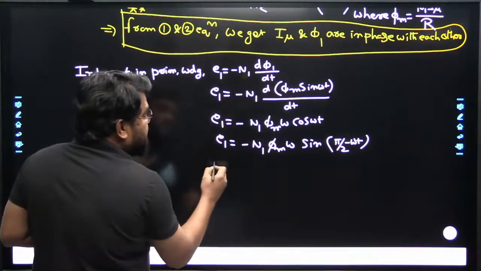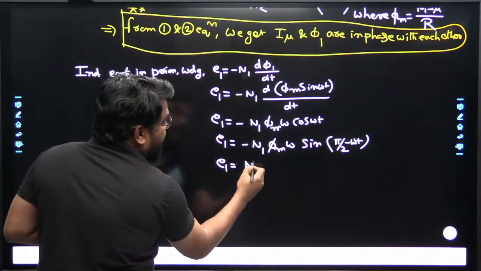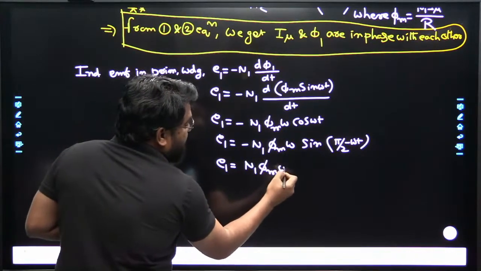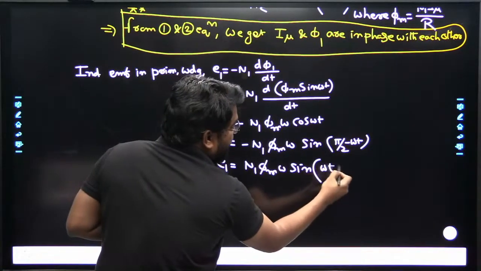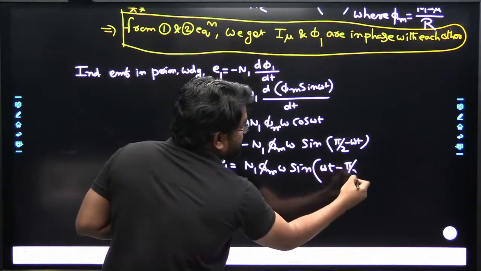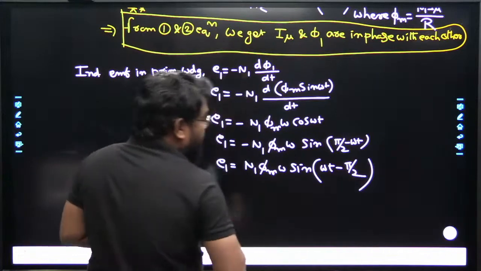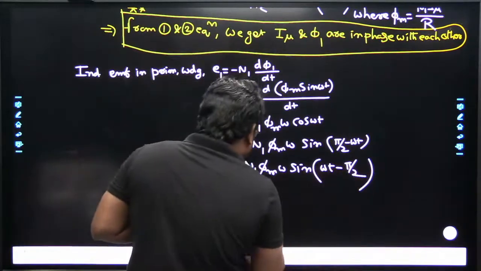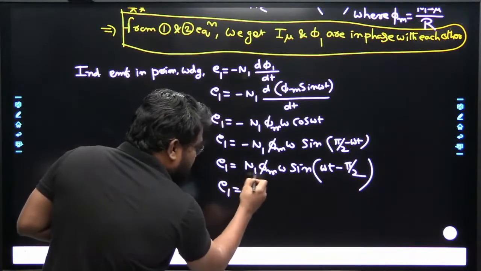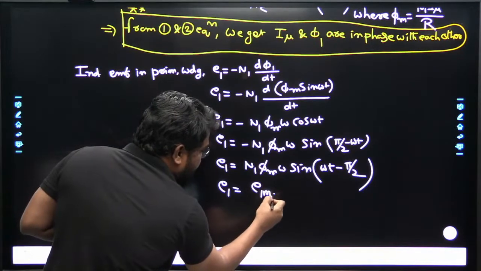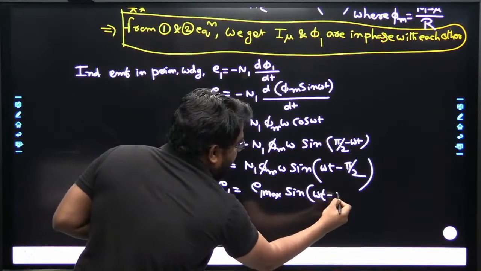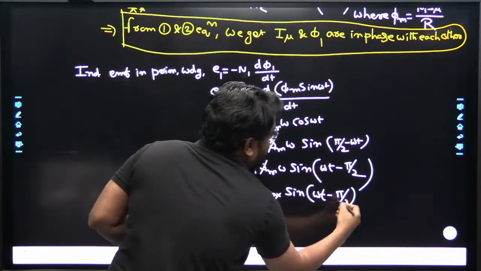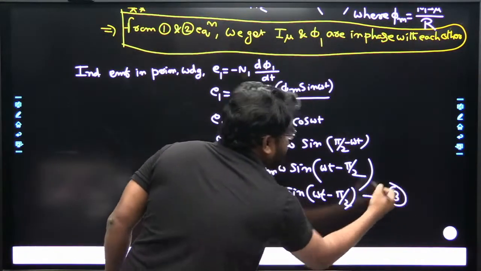So when minus is common, we can write N1 phi maximum omega sin (omega t minus pi by 2). So V1 is equal to V1 maximum sin (omega t minus pi by 2). Let us assume this is equation 3.